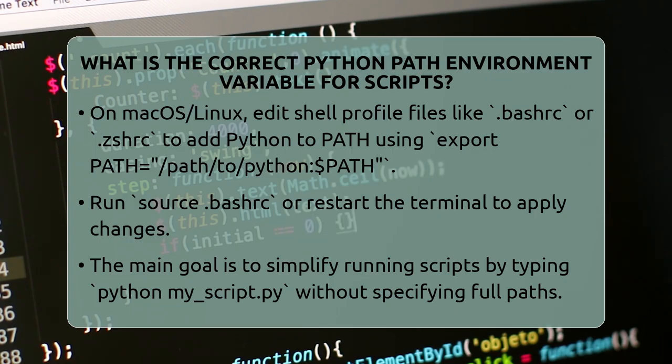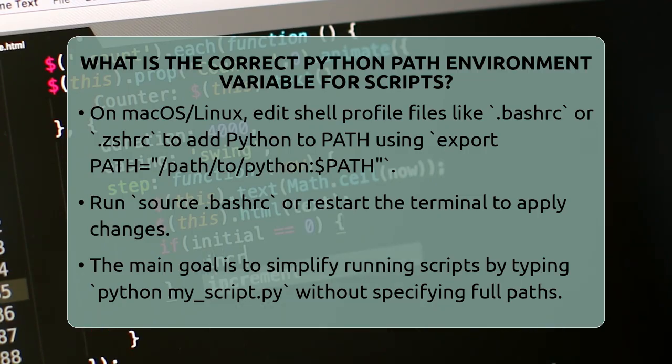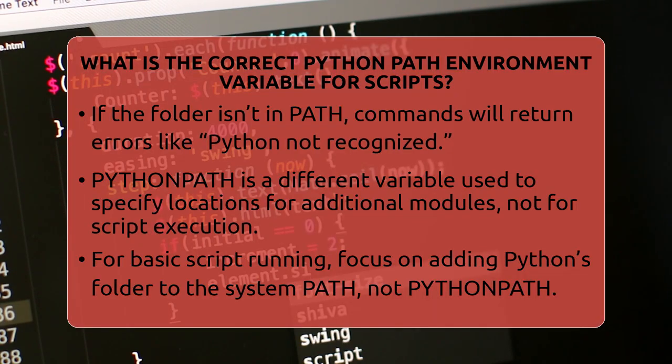It's important to understand that PYTHONPATH is a different environment variable. PYTHONPATH tells Python where to look for additional modules or packages when running scripts. It does not affect the ability to run scripts directly. You only need to set PYTHONPATH if you have custom modules stored outside the default locations.